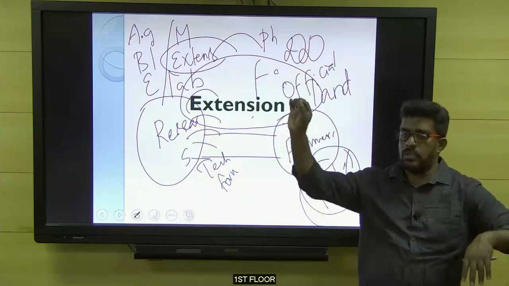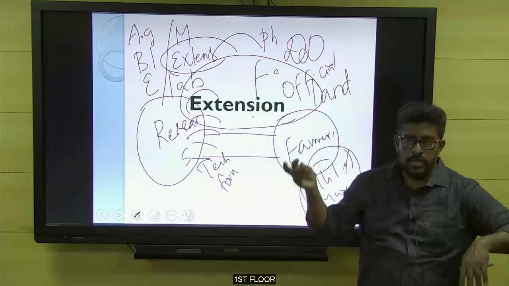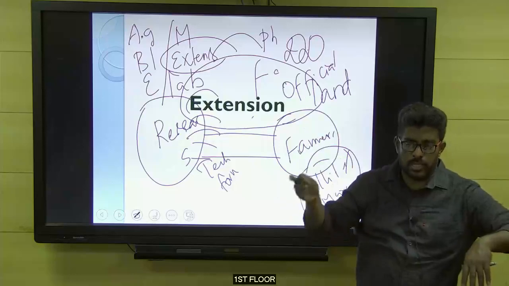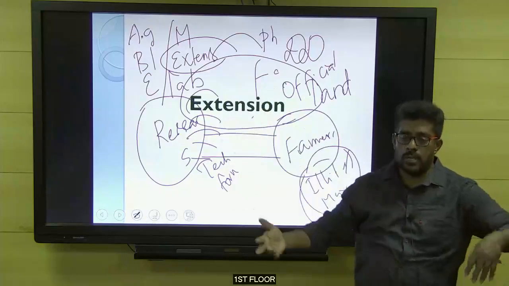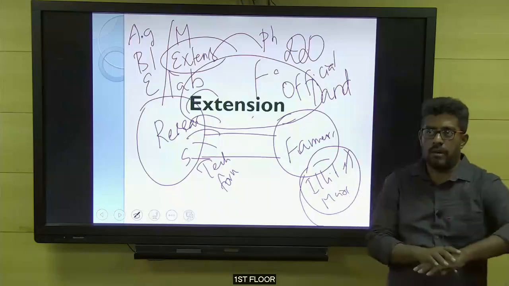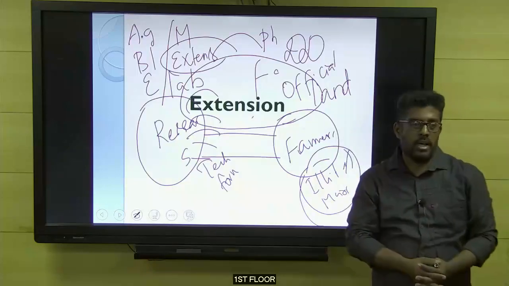You kindly go and approach this person in your nearby area. Which means the problems which can be resolved over the phone, they will give a solution over the phone. Other things, they will guide us and direct us: you go to this place. What they are doing is the job of extension, okay. And apart from this, we have many other extension activities in our country.